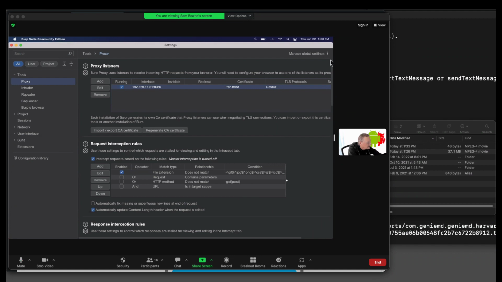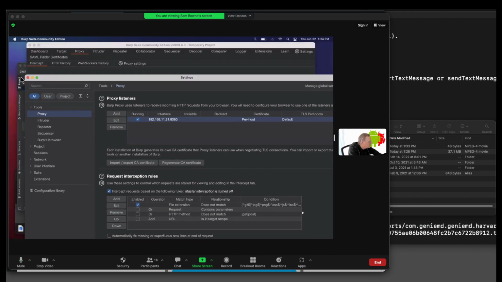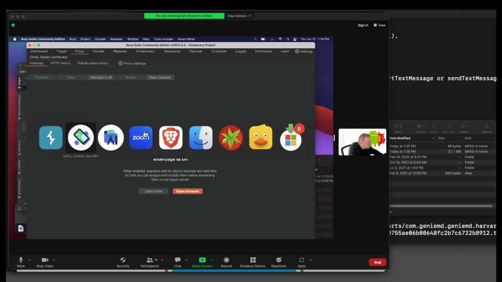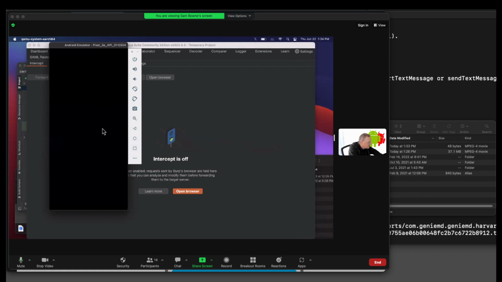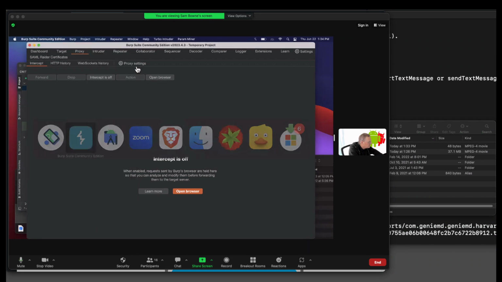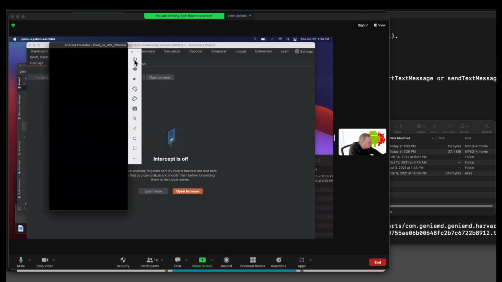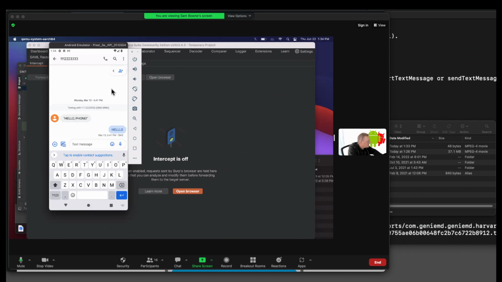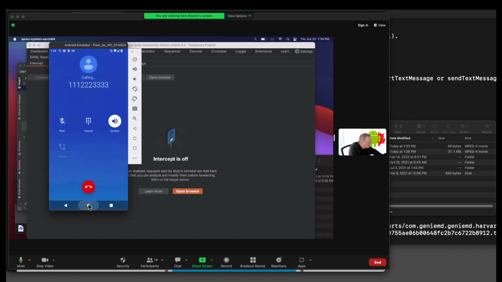I need to get rid of this window. All right, good. That's 11.21. Let's see if I can send my Android traffic through there now. All right, let me figure out why my Android is not doing anything. What happens if I hit this? Ah, okay, there's my Android. Good.